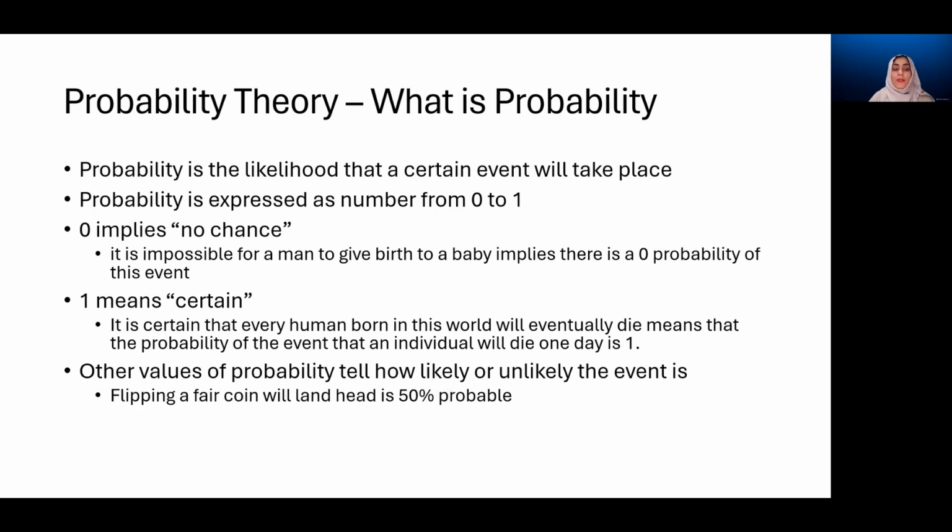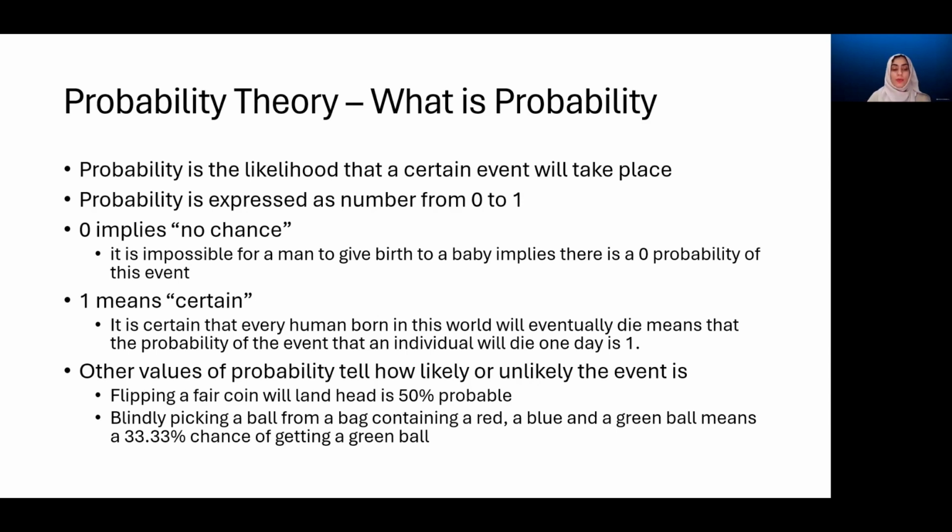The flipping of a fair coin, we know that this can result in either a head or a tail, and both are equally likely to happen because it's a fair coin. So sometimes it might land on the head, other times it might land on the tail. So if you're interested in the event that it lands on head, with the head up, in that case, we say that it is 50% probable for this event to happen.